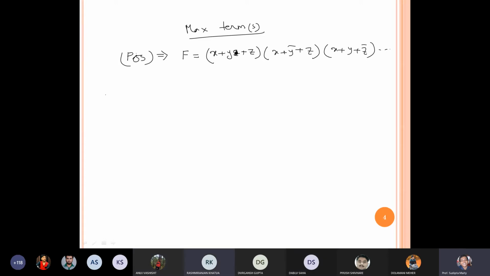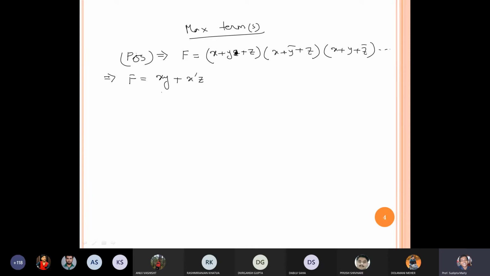Okay. Now suppose I have one problem. F equal to xy plus x bar z. Is it in product of summation format? I believe no, it's not. But I have to convert it.